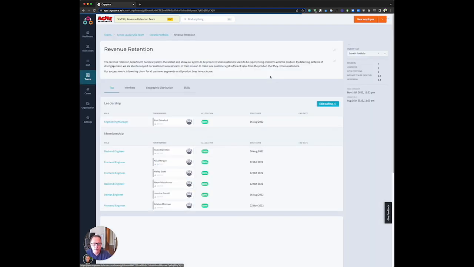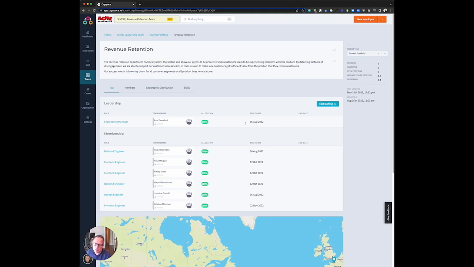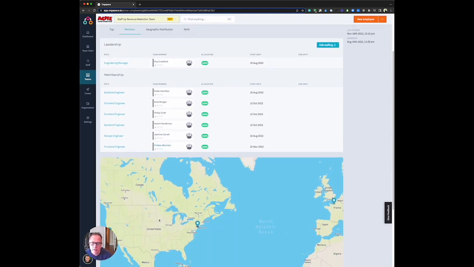So let's click on revenue retention. And now we can see a bunch of different properties about revenue retention. We can see we have a role here for an engineering manager, a number of engineers of various types on the team currently. But what we might want to do in this particular environment is actually increase this team, increase people on this team, because maybe this year we decide to prioritize revenue retention in a more significant way with the way the economy is changing right now. So we can see the people, we can see that they're dispersed across a couple different geographies.